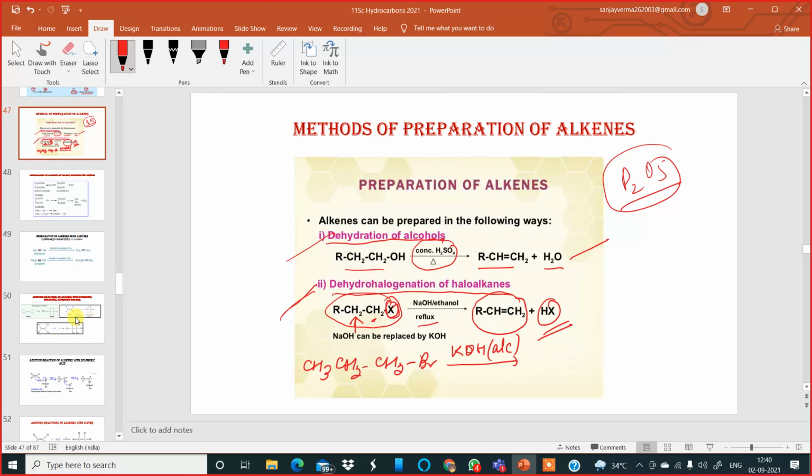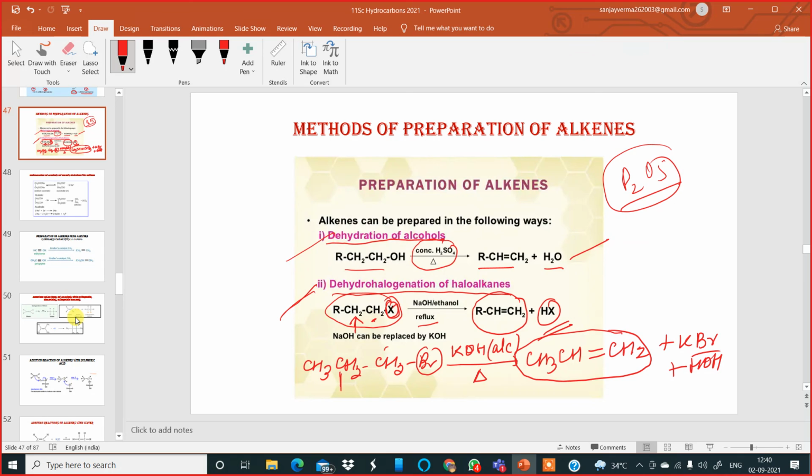When bromopropane is subjected to alcoholic potassium hydroxide, the bromine goes away from this carbon and the hydrogen goes away from this carbon. So we get CH3CH=CH2 plus KBr plus HOH. Okay, so this is an alkene. It is prop-1-ene. That is how we prepare an alkene by this method.